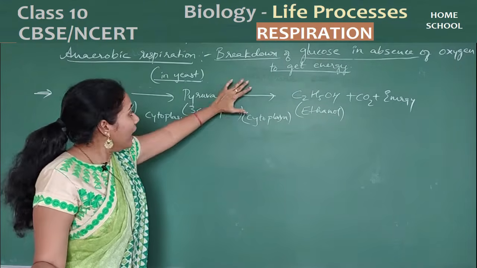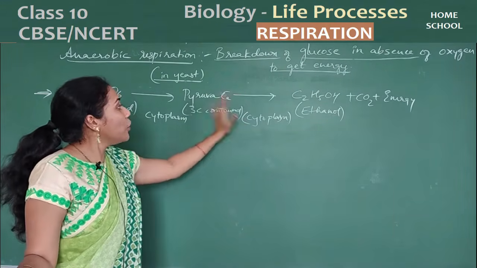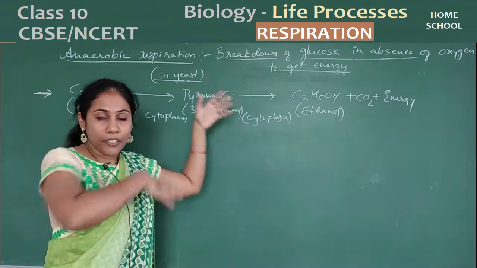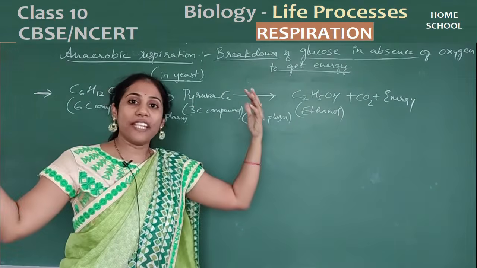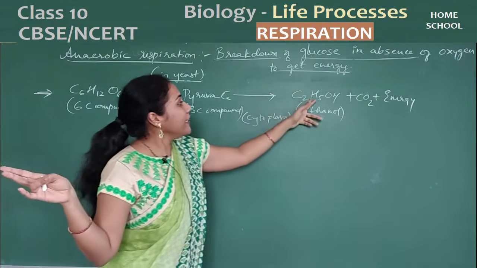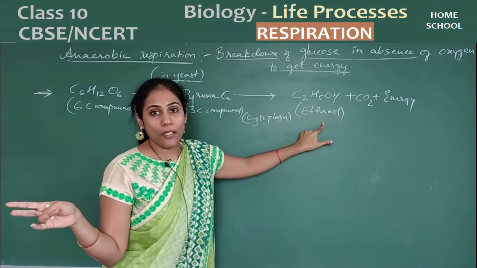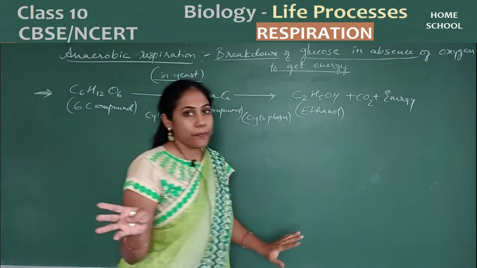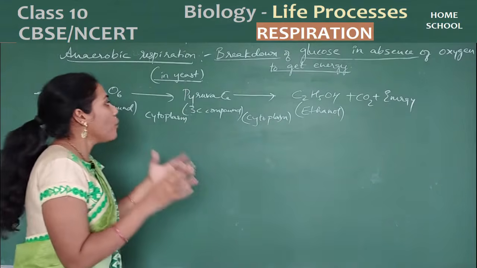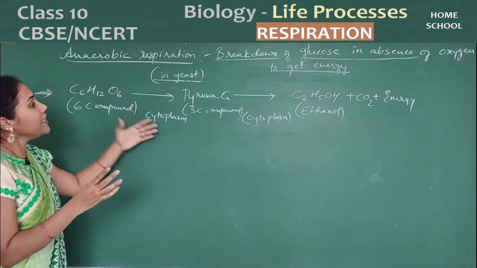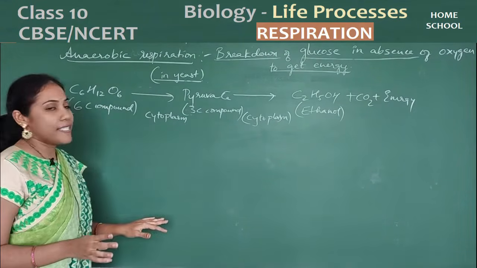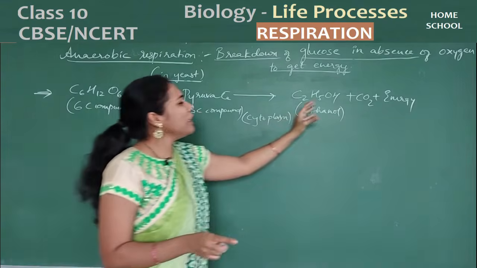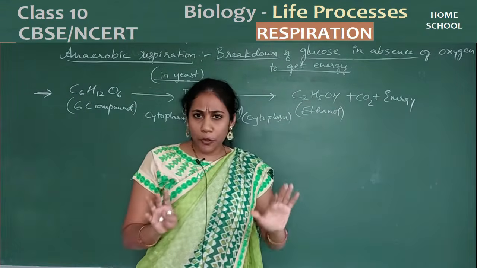Okay, and here oxygen is not there, so it goes in a different mechanism, a different route of reaction, and the product that you get out of it is ethanol, alcohol, along with carbon dioxide and energy. So this is what we call anaerobic respiration, which you will see in yeast. And you see here lots of carbon dioxide would be coming out.